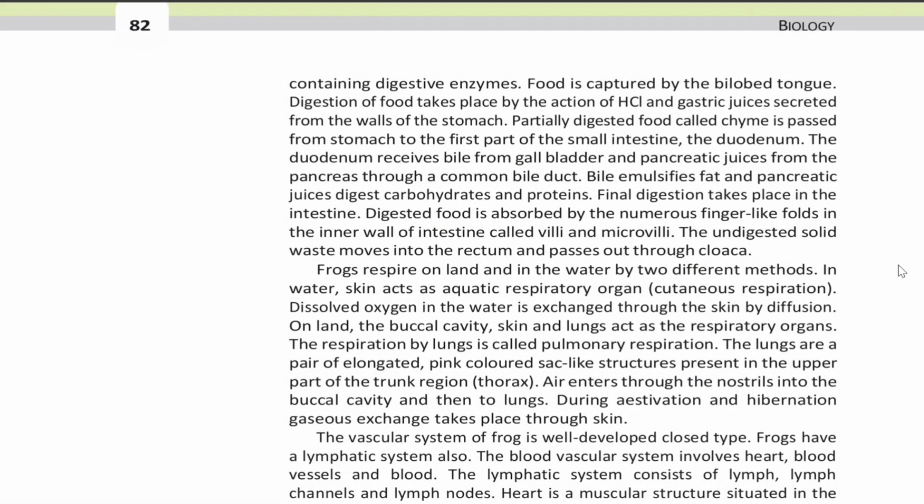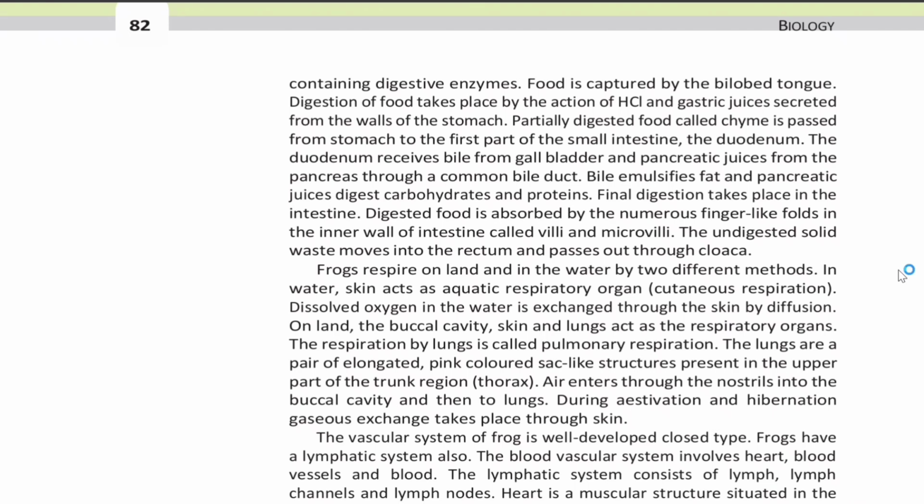Food is captured by the bilobed tongue. Digestion of food takes place by the action of HCl and gastric juices secreted from the walls of the stomach. Partially digested food, called chyme, is passed from the stomach to the first part of the small intestine, the duodenum. The duodenum receives bile from the gallbladder and pancreatic juices from the pancreas through a common bile duct. Bile emulsifies fat and pancreatic juices digest carbohydrates and proteins.